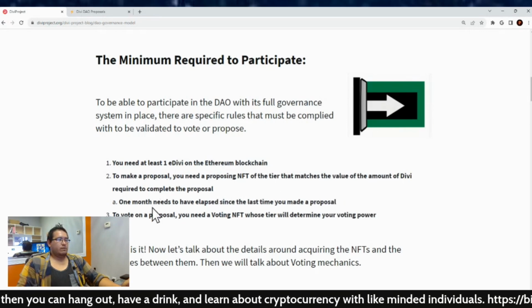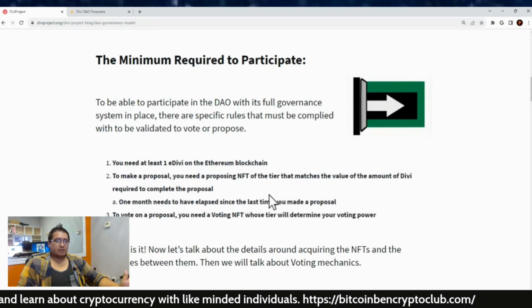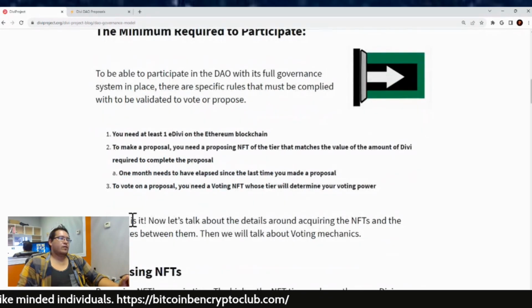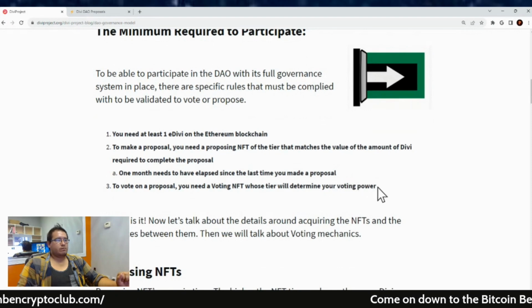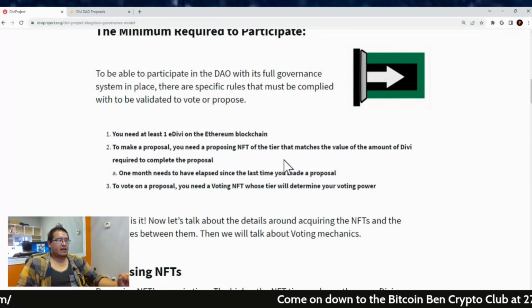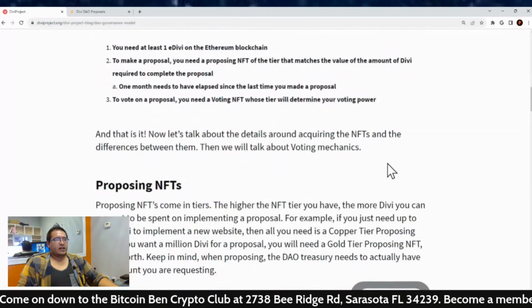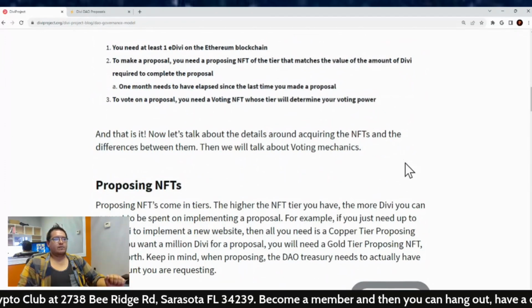So A, 1 month needs to have elapsed since the last time you made a proposal. So again, you make a proposal once a month, but you need a specific NFT to do it. And to vote on proposals, you also need a voting NFT whose tier will determine your voting power. Now, all these rules were placed on the DAO, so people who are part of it made votes on it, and this is what we decided. And that is it. Now let's talk about the details around acquiring these NFTs and the differences between them. Then we will talk about the voting mechanics.